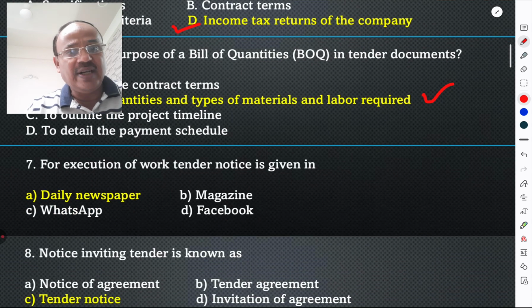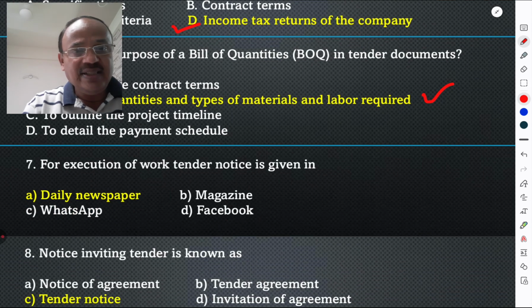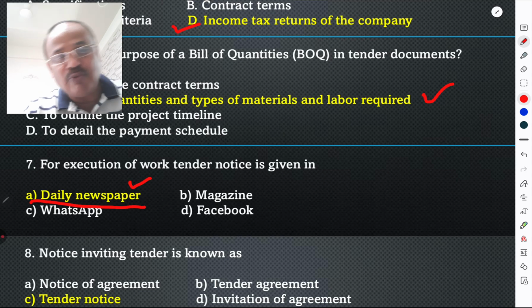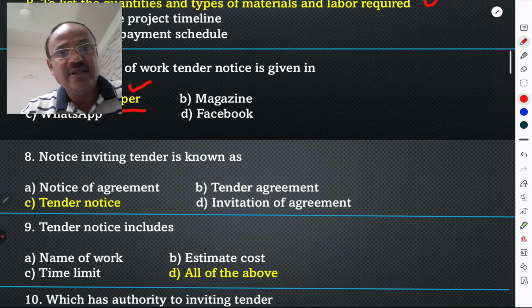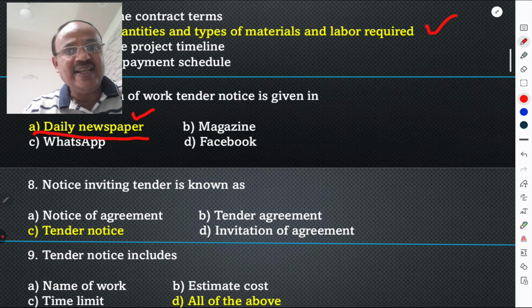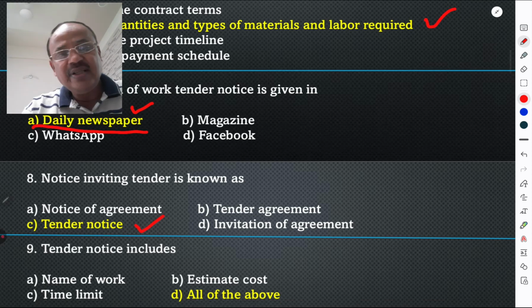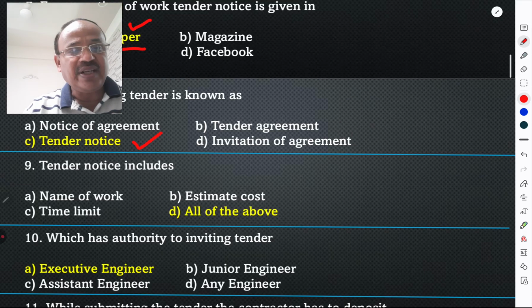For execution of work, tender notice is given in daily newspaper, magazine, WhatsApp, or Facebook. It is given in daily newspaper as well as on website of that particular department. Notice inviting tender is called as a notice of agreement, tender notice, or invitation of agreement. It is a tender notice. Tender notice includes the name of work, estimated cost, time limit, all of the above. All of the above is the correct answer.